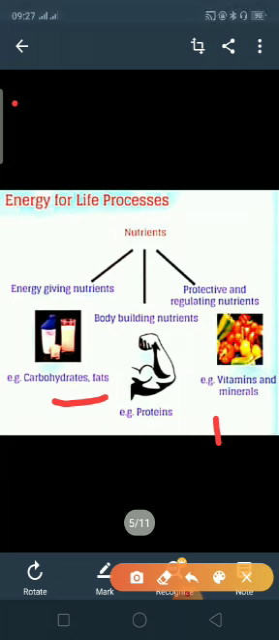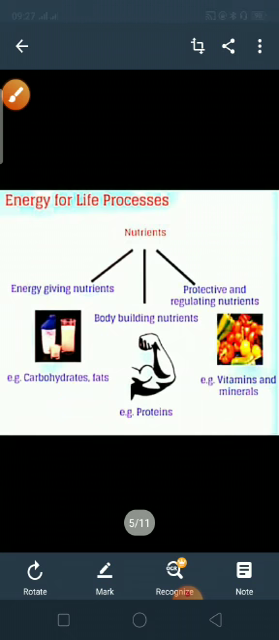Now, another group is protective and regulating nutrient. This nutrient contains vitamins and minerals. These vitamins and minerals we get from fruits and vegetables. Now, what is the use of these vitamins and minerals? So, vitamins and minerals, they protect us from different kinds of disease and also help in the proper working of our body.